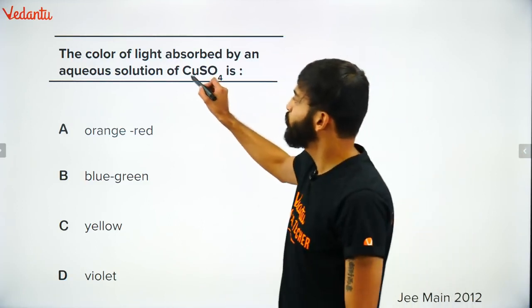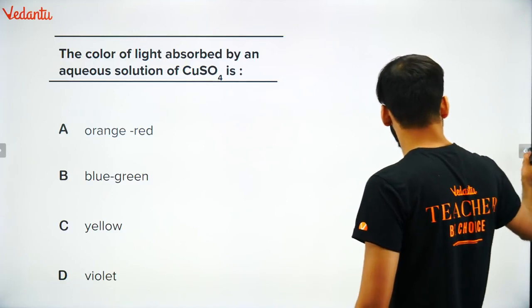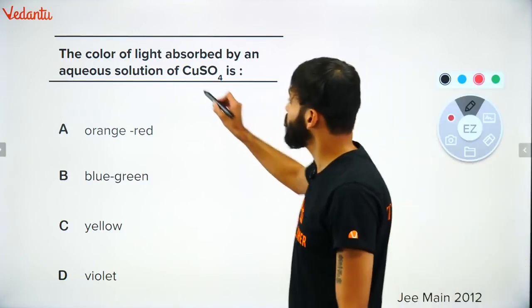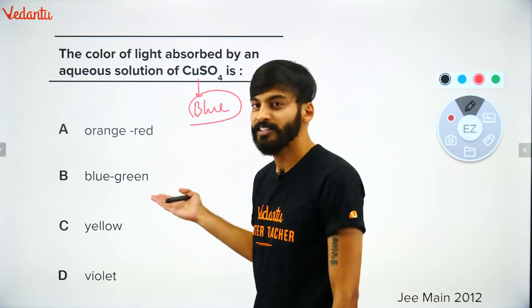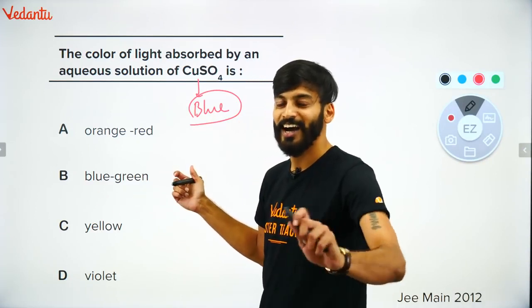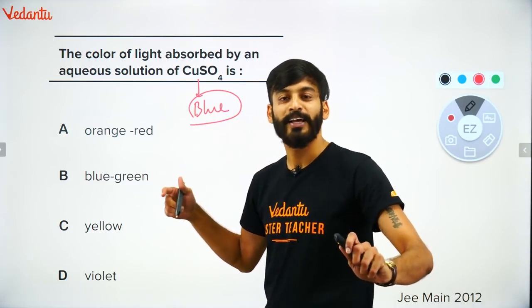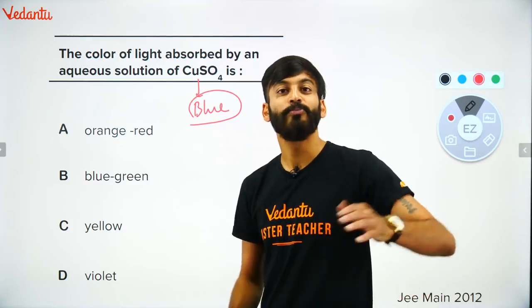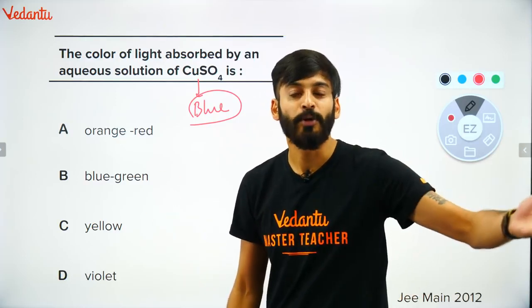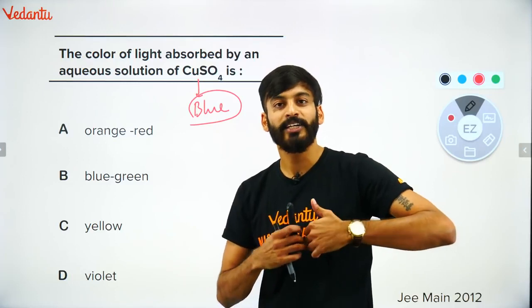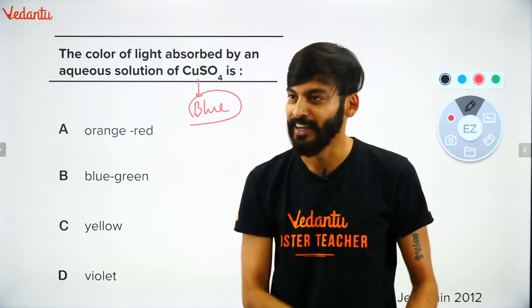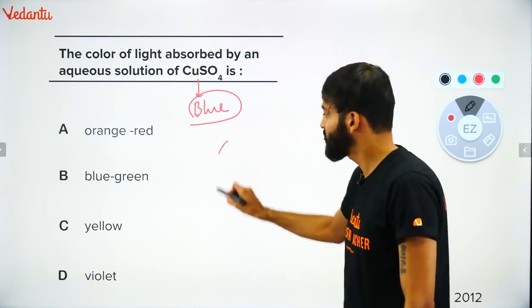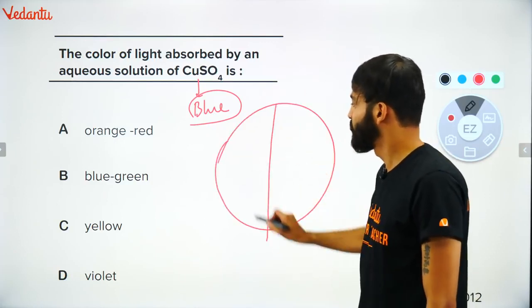You already know that aqueous copper sulfate is blue in color, right? So some of you might have given answer B and got it wrong. That is not the answer, because the color of the complex, or the color of anything you see, is always complementary to the radiation it has absorbed. It will absorb some radiation, and some of it will be given back. Those radiations you see as color. This is a very, very important question. The answer will come from your favorite color wheel.